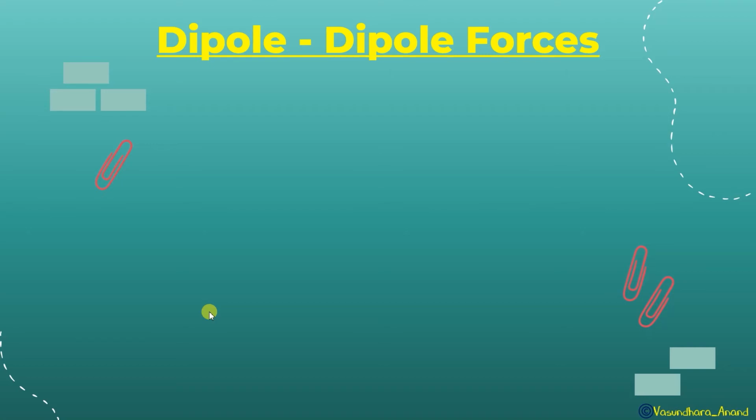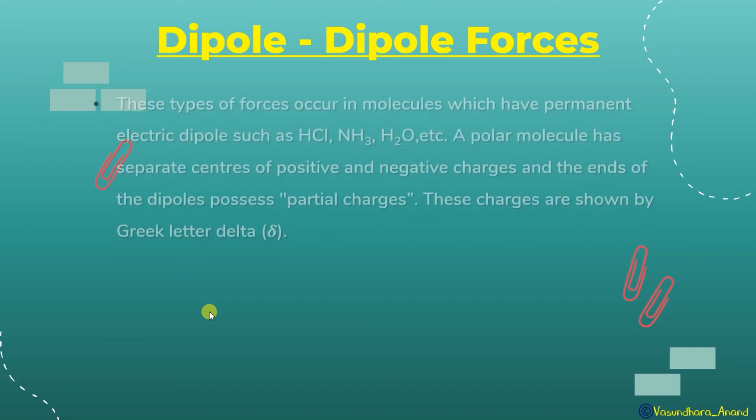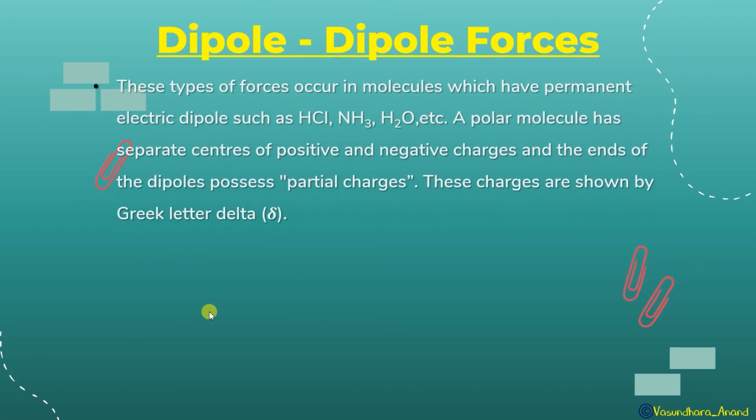Next is dipole forces. We know the dipole moment, where there will be a positive and negative electronegativity difference. In that case dipoles are there. So these types of forces occur in molecules which have a permanent electric dipole, that means a permanent electronegativity difference, like HCl, NH3, H2O. A polar molecule has separate centers of positive and negative charges, and the ends of the dipole possess partial charges.